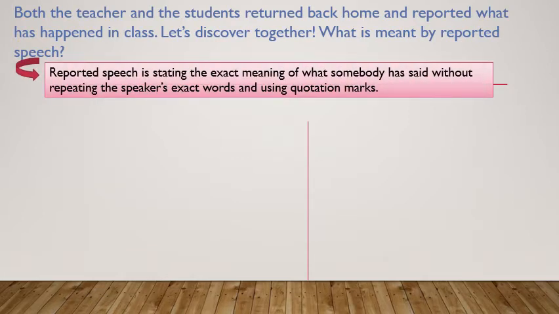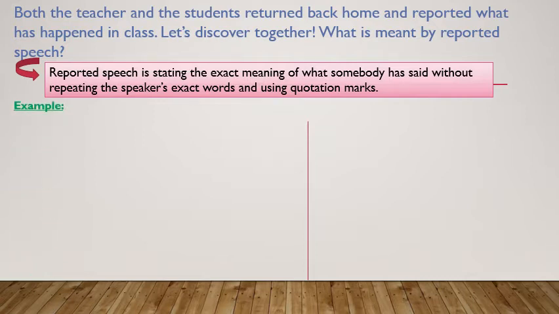Firstly, reported speech is stating the exact meaning of what somebody has said without repeating the speaker's exact words and using quotation marks. Then, when we are changing from a quotation into a reported statement, we don't use quotation marks and we repeat what someone has said by using our own words and without any change in the meaning.